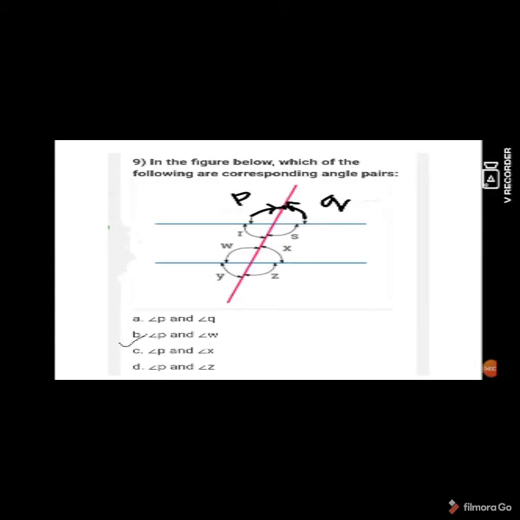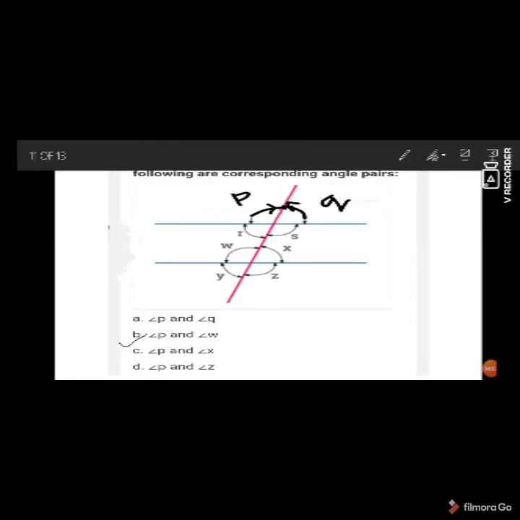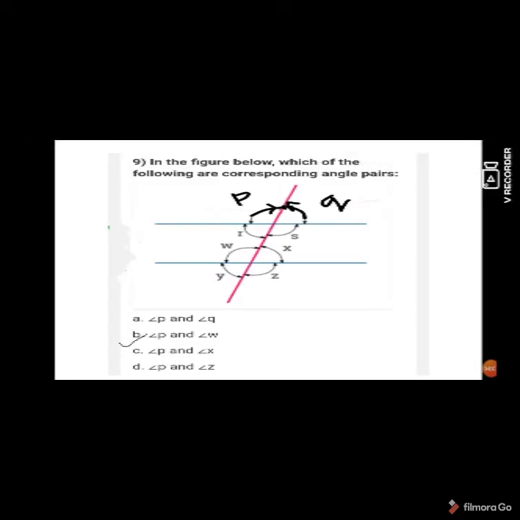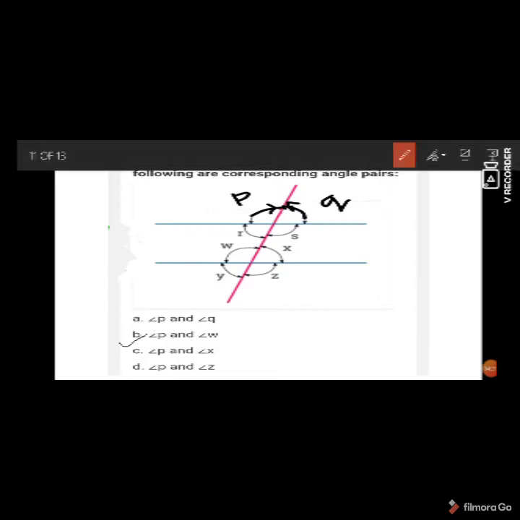So the first option. Number 9, in the given figure, which of the following are the corresponding angle pair? So there are two lines given, and the red line is the transversal. The angles are P, Q, R, S, W, X, Y, Z, with P at the top right corner.